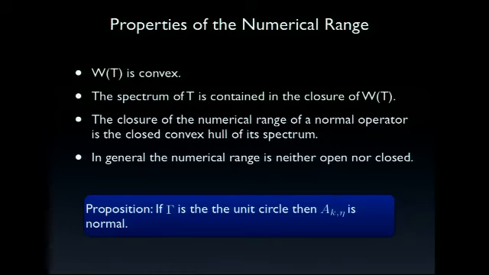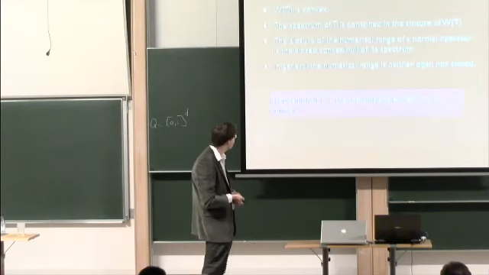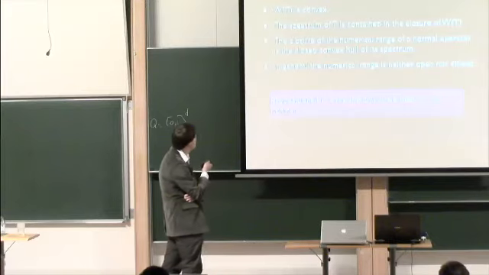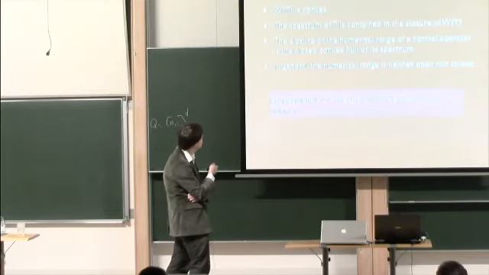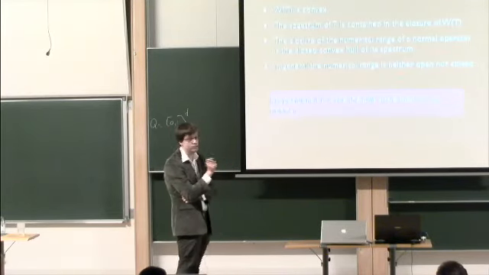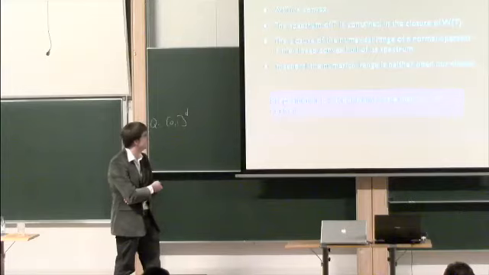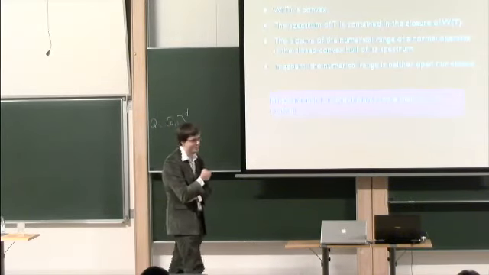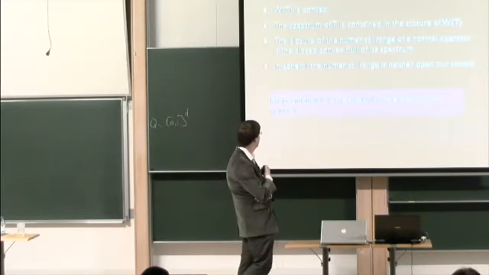What you just saw on the previous picture obviously did not seem to be a normal operator, because the numerical range wasn't the closed convex hull of the spectrum. And in general, for infinite dimensional operators, the numerical range is neither open nor closed, which provides some technical difficulties for convergence analysis.